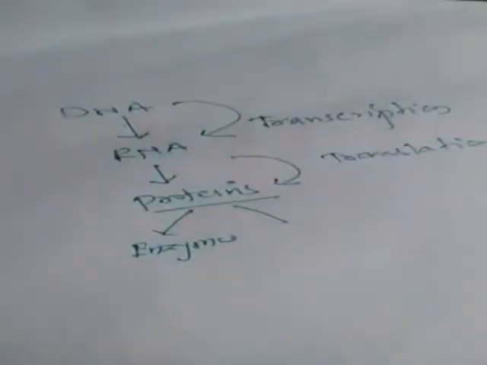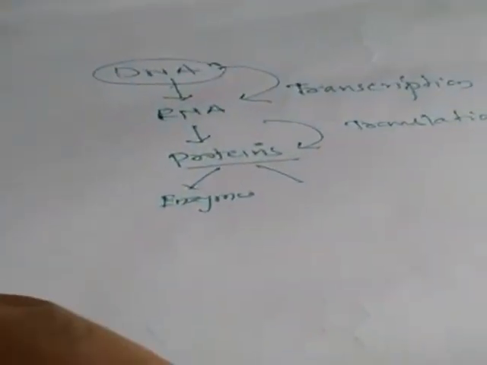Okay, so this is possible when we have a virus in which DNA is the genetic material. But what happens if RNA is the genetic material? Suppose any virus has RNA, for example, the coronavirus has RNA as its genetic material. So it forms DNA from RNA, and this process is called reverse transcription.